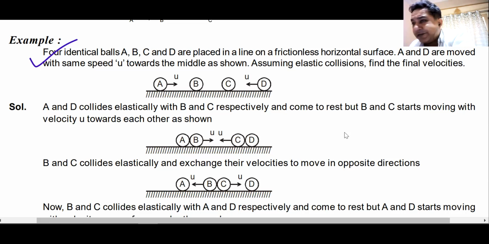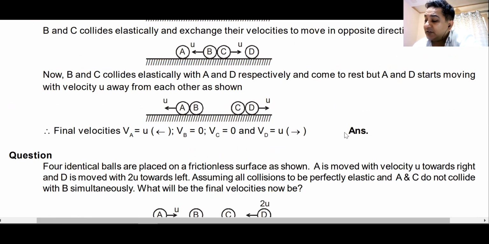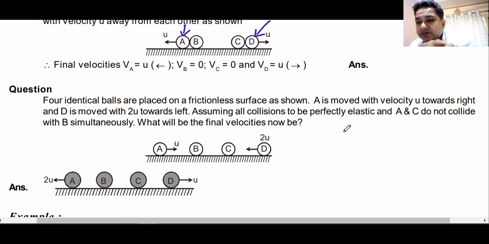What are the answers? If the answer is this one, D moves towards right with u and A moves towards left, you are absolutely right. Do we understand this? Can I move forward?